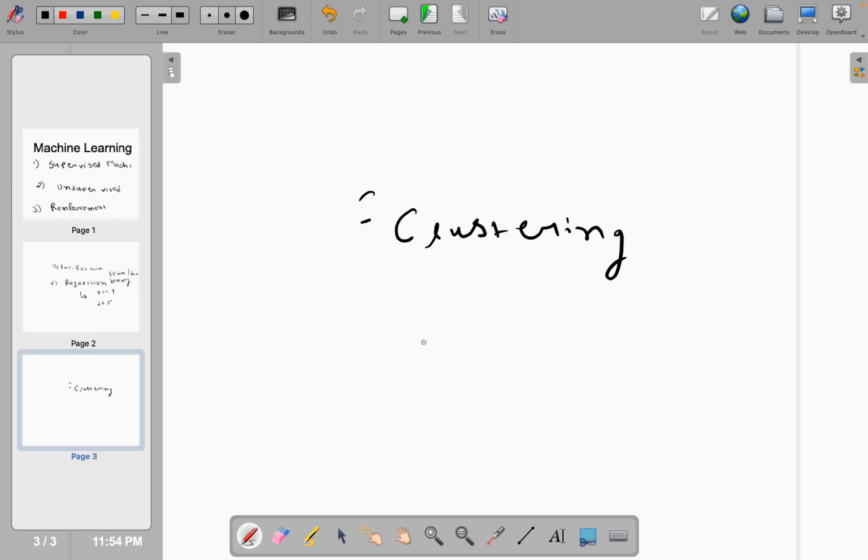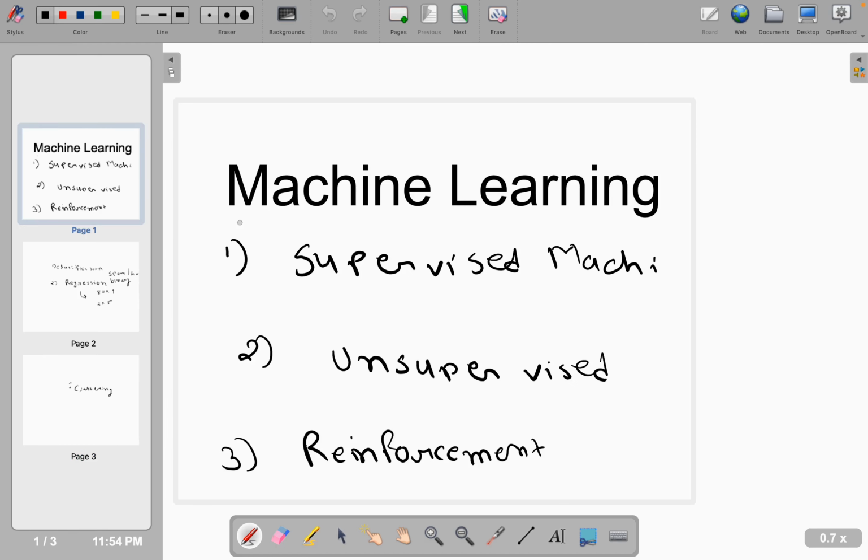And the third machine learning type is reinforcement learning. We are not going deep into reinforcement learning because we are focusing on supervised and unsupervised. Reinforcement learning basically works on reward maximization. There will be one agent who will do one task, and we will provide feedback. If it is doing a good job, we will provide a reward, otherwise we will provide punishment. Currently we are not going into that, we will focus on supervised and unsupervised learning in this whole playlist.